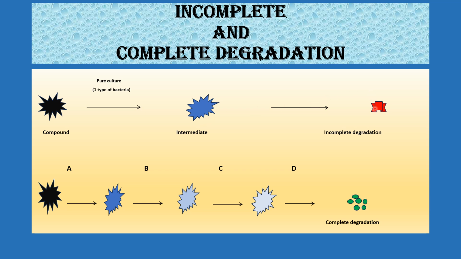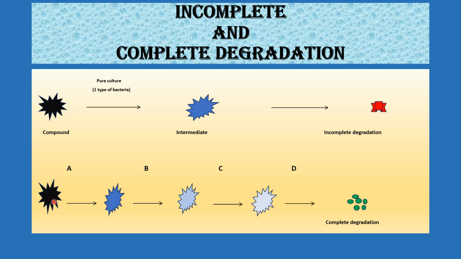Suppose this intermediate compound is toxic, even if more toxic or less toxic, but if it is toxic in nature, and there are no bacteria present to further decompose this intermediate compound, then it will remain in that environment or in that habitat and will get accumulated, and this will be a danger for the environment. Now look at the second example.